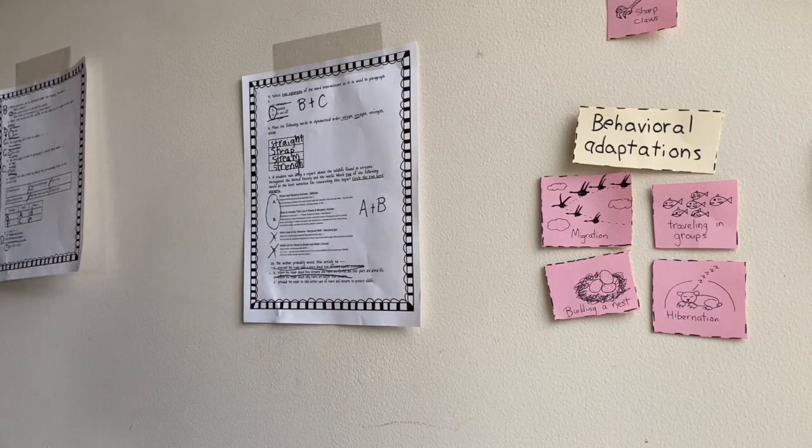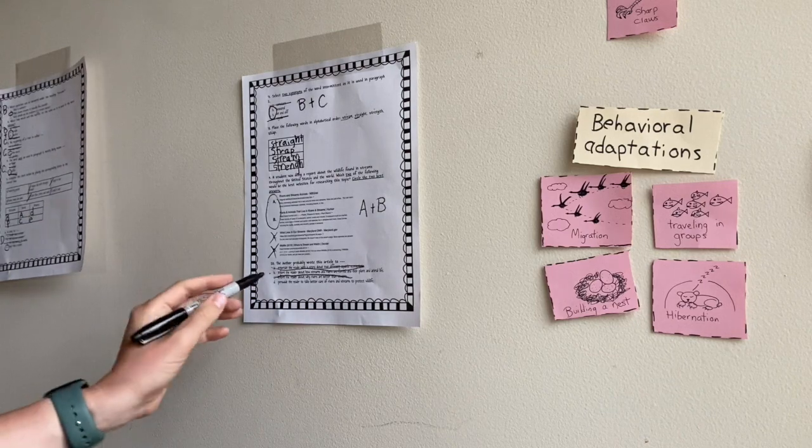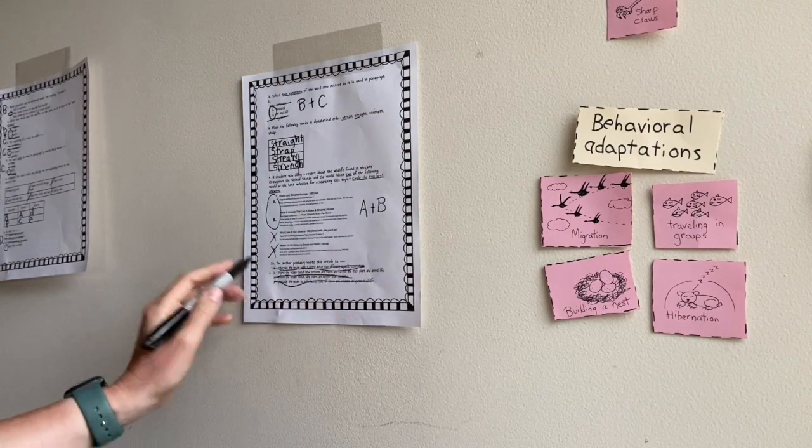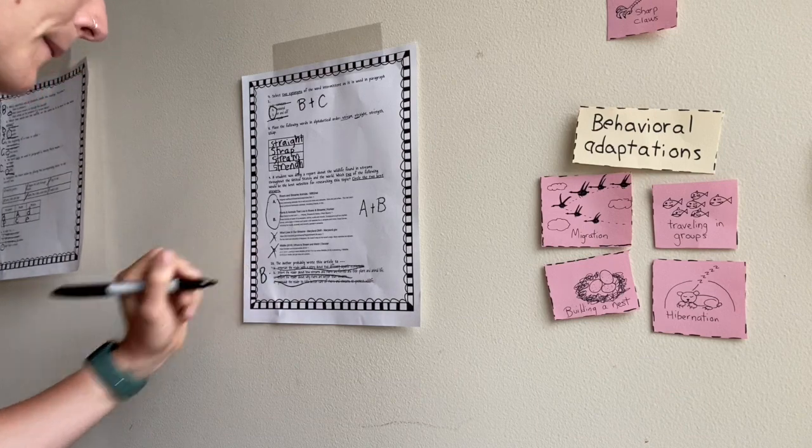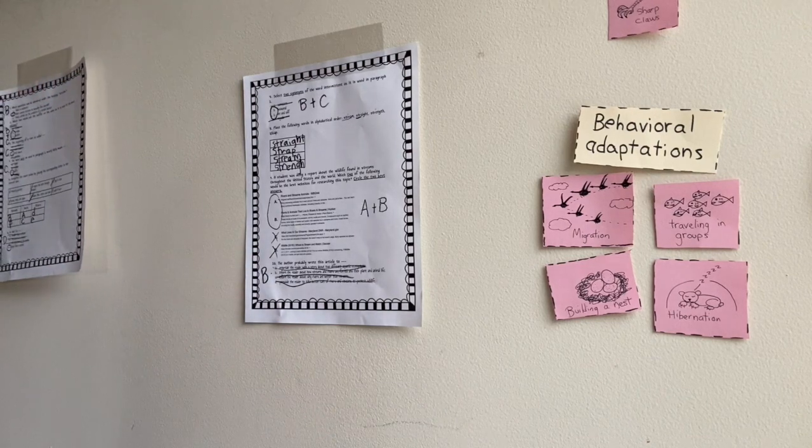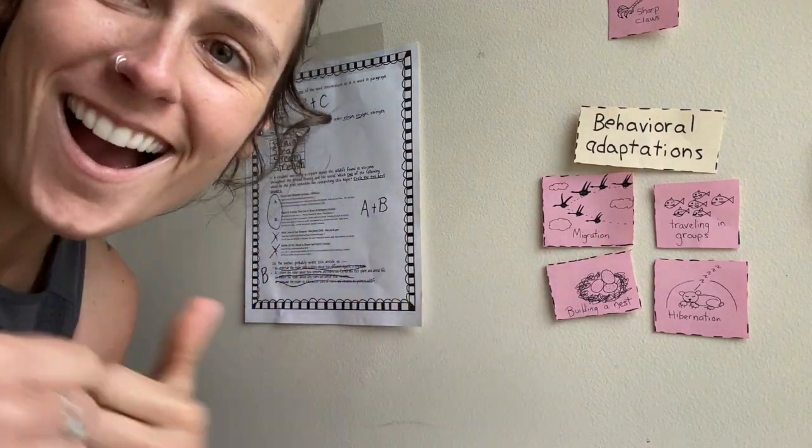D. Persuade the reader to take better care of rivers and streams to protect wildlife. They didn't really focus on that either. So our answer for number 10 is going to be B. And you guys made it through. Great job on science.